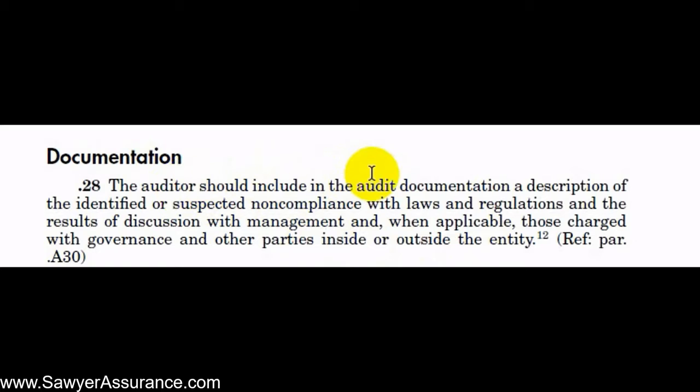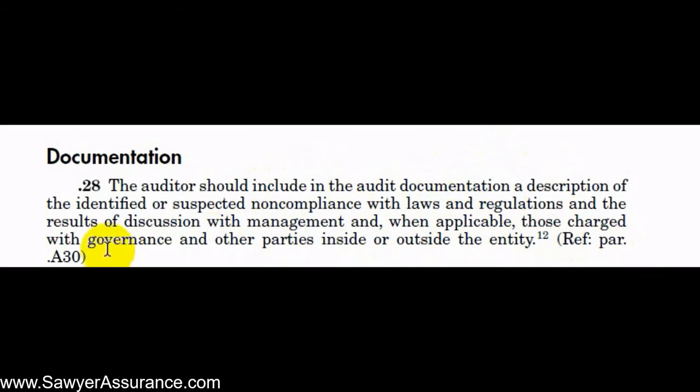It says that the auditor should include in the audit documentation a description of the identified or suspected noncompliance with laws and regulations and results of discussion with management and, when applicable, those charged with governance and other parties inside or outside the entity. So it doesn't really mention anything in here about documenting the procedures that we do to uncover the suspected noncompliance with laws and regulations. We merely have to document any suspected noncompliance with laws and regulations that we come across, and then our discussions with management or those charged with governance about that noncompliance or suspected noncompliance.